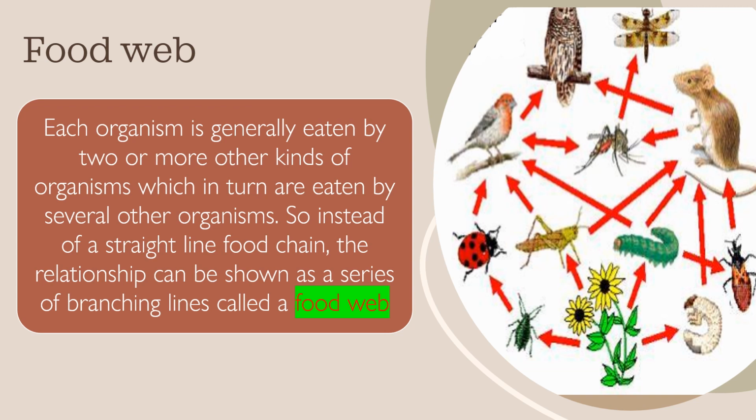This is like a web. That's one organism is eaten by two or three kinds of organisms, and in turn, it is also eaten by other kinds of organisms. That's simply a food web.